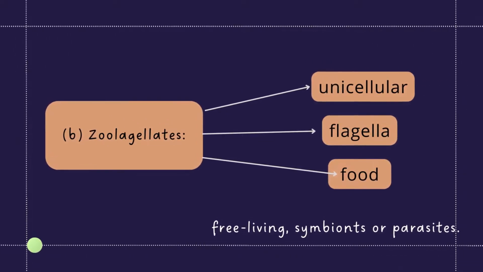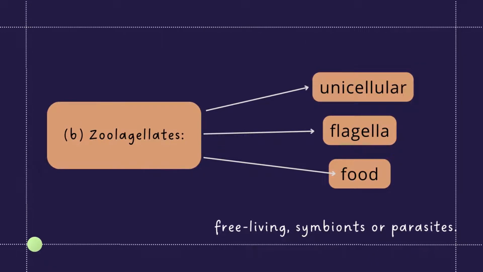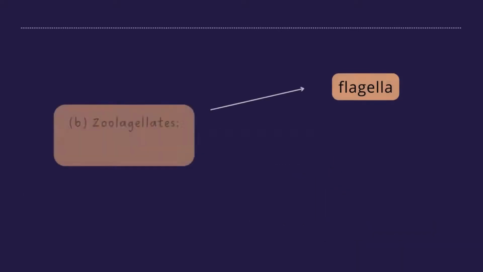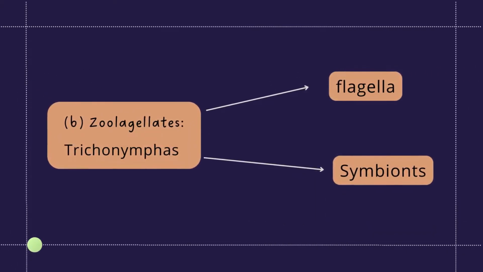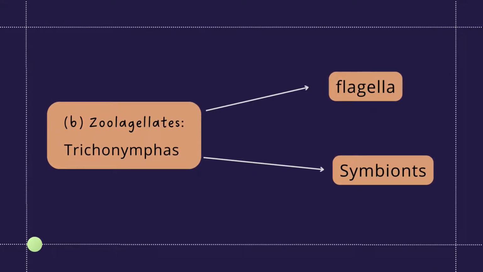Food. Zooflagellates may live as free-living, as a symbiont, or as a parasite. Flagellates obtain their food either by ingesting living or dead organisms or by absorbing nutrients from dead or decomposing organic matter. Zooflagellates that are symbionts live peacefully with other organisms. Mostly, they develop a mutualistic relation. What is a mutualistic relation? A relation in which both organisms get benefit from each other.